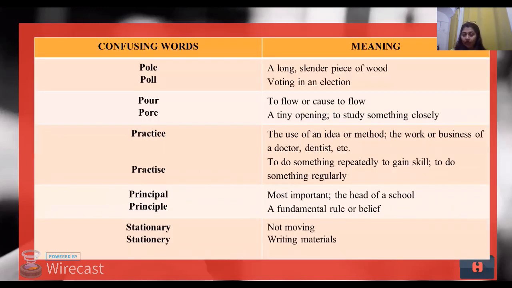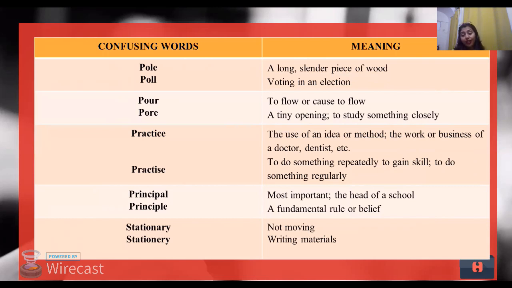Then pole and poll, both are pronounced in a similar way. But a pole is a slender piece of wood, whereas a poll is voting in an election. So we generally go and vote in a poll. Pour. Pour is to flow or to cause to flow. So pour the water in my glass. Pore is a tiny opening, right? Our skin has pores. So there are small openings in our skin. So they are called pores.